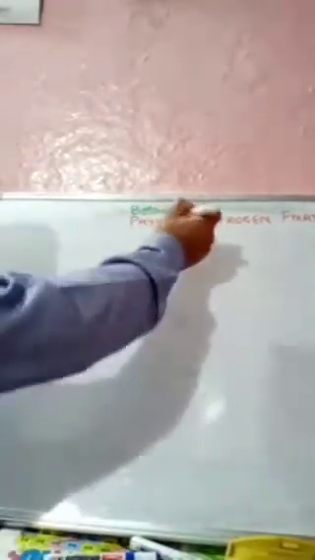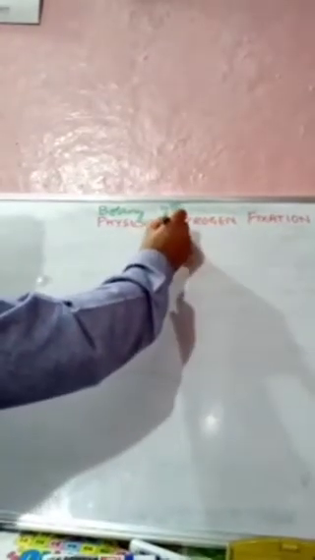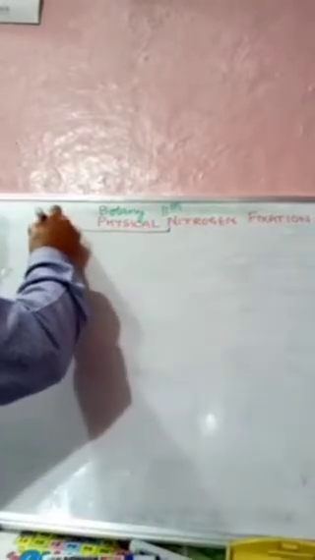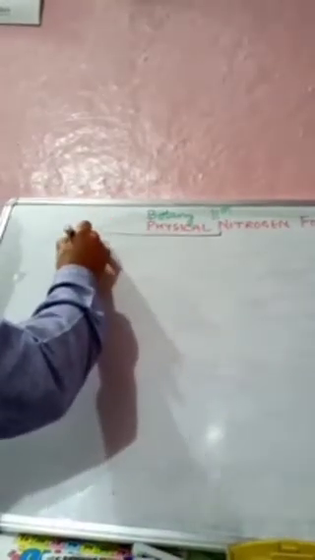In continuation to our topic, nitrogen metabolism, today we are going to discuss how atmospheric nitrogen is fixed. We know there are two types of nitrogen fixation: the first is physical nitrogen fixation, and the second is biological nitrogen fixation. Today, we are going to discuss physical nitrogen fixation, and it is of two types.